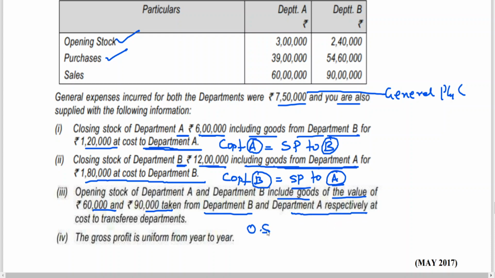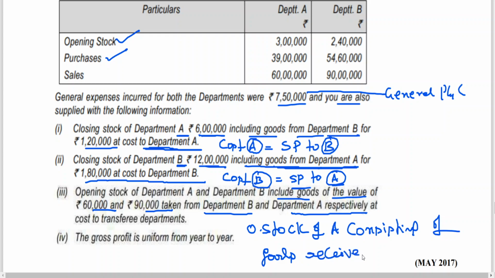That means opening stock of A consists of goods received from B. And again they said cost to the transferee departments.